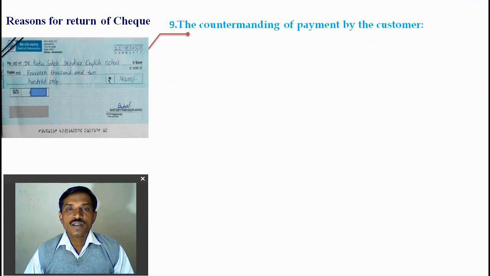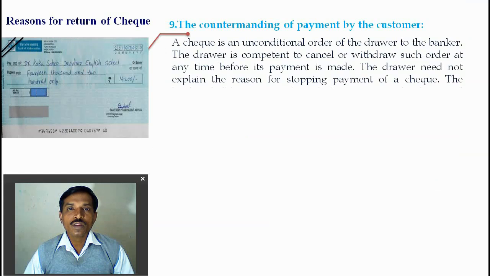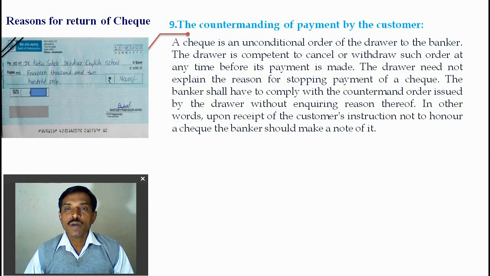The next reason is about the countermanding of the payment by the customer. A check is an unconditional order given by the drawer to the drawee, meaning the bank, and the drawer is competent to cancel or withdraw such an order any time before the payment is made. So before the payment, the customer gives confirmation to the bank and gives special intimation about stopping the payment.